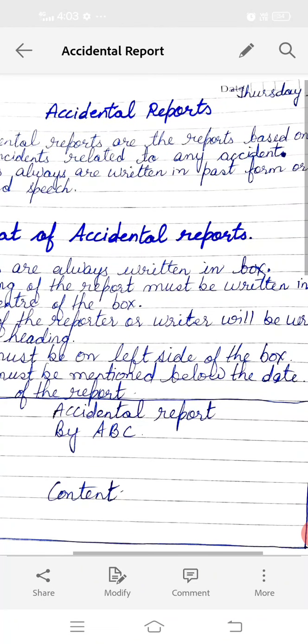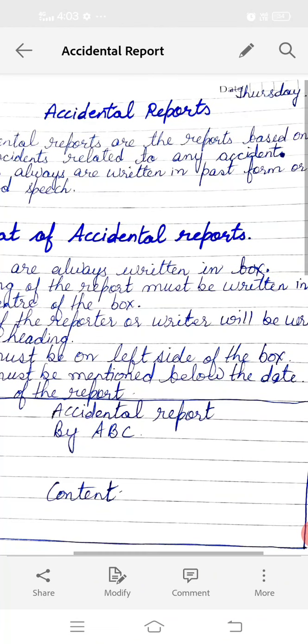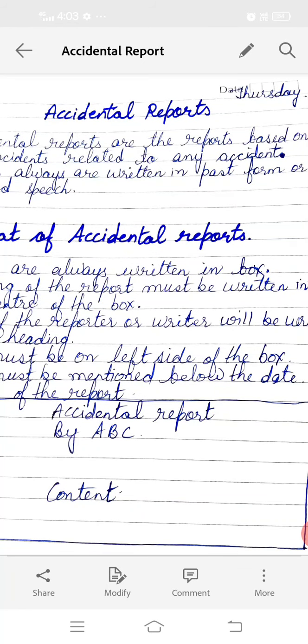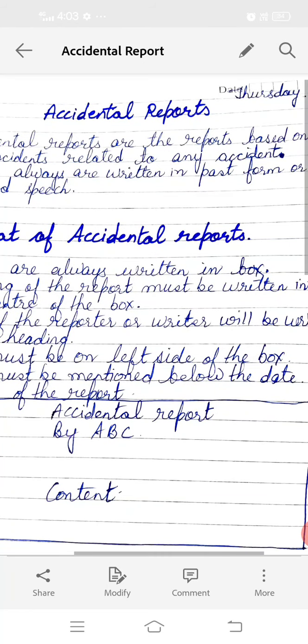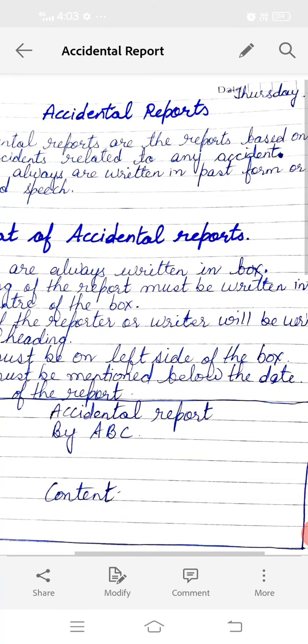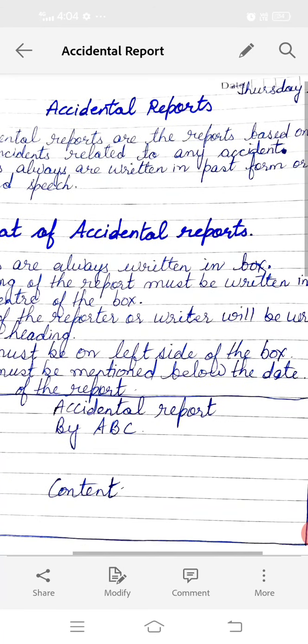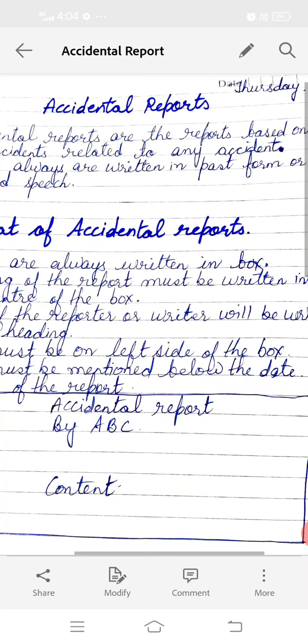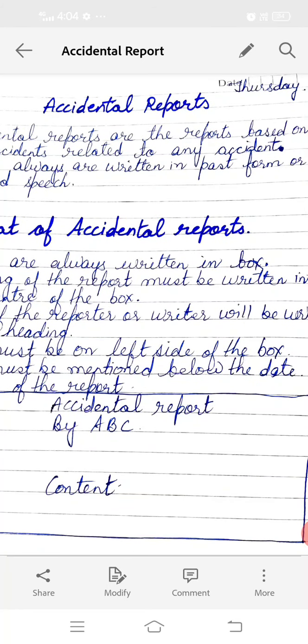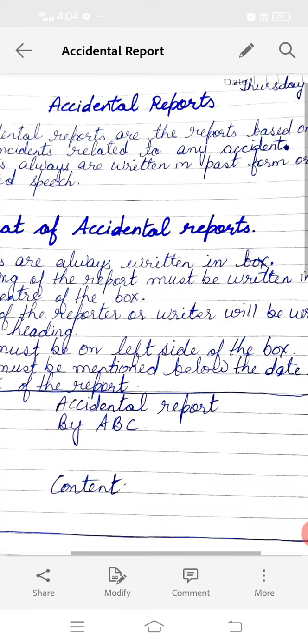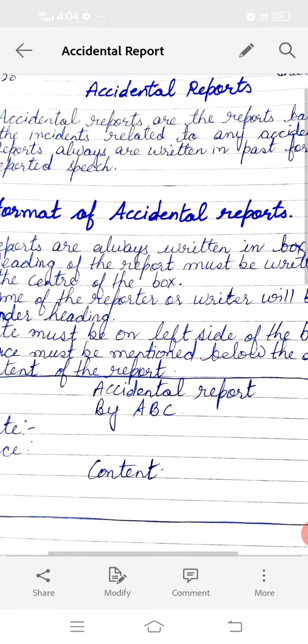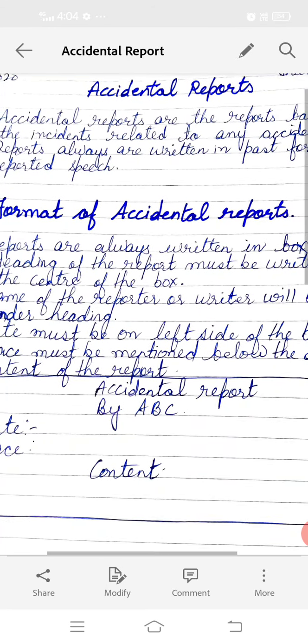So, the person who has seen the accident sometimes wants to explain the thing to others. So that is only the report based on the accident. Reports as one has witnessed or seen that accident in the past. So the past form will be used. That means the second form of the verb will be used while describing your reports.